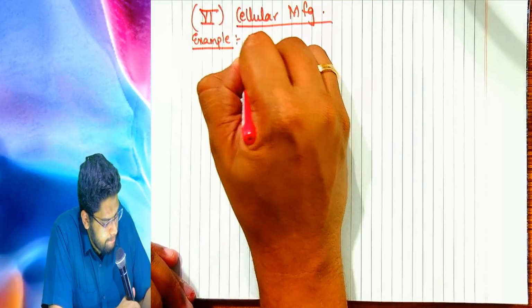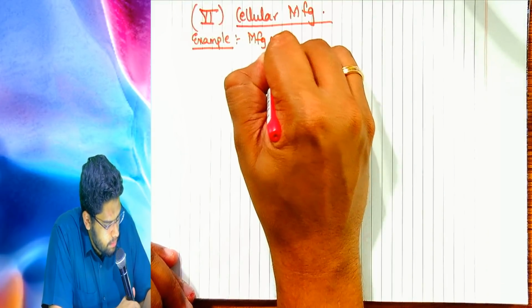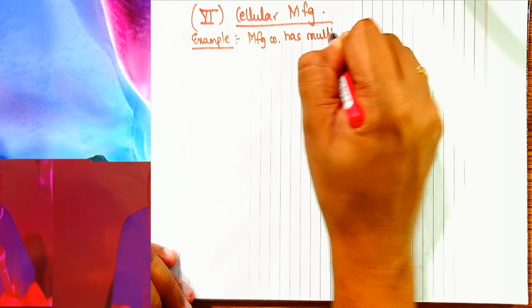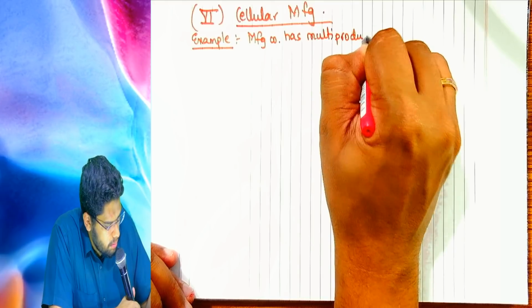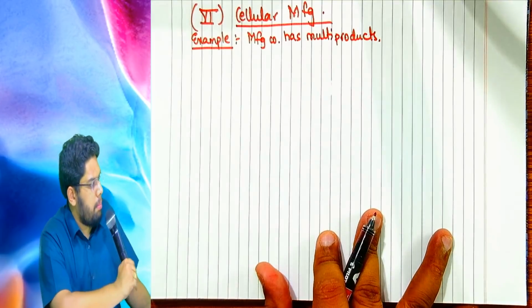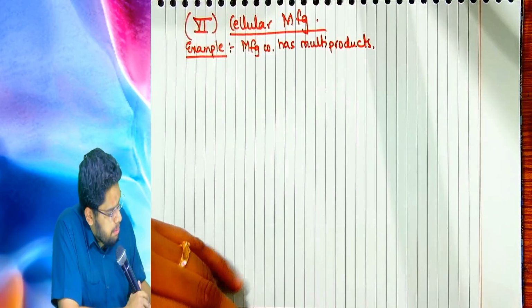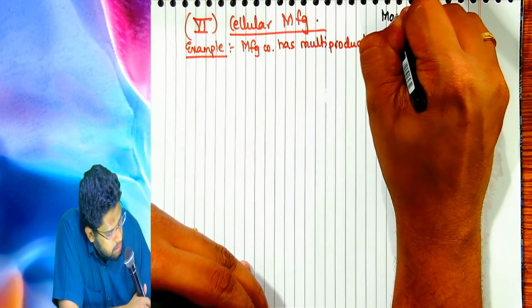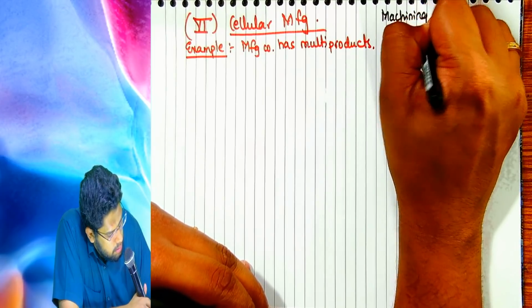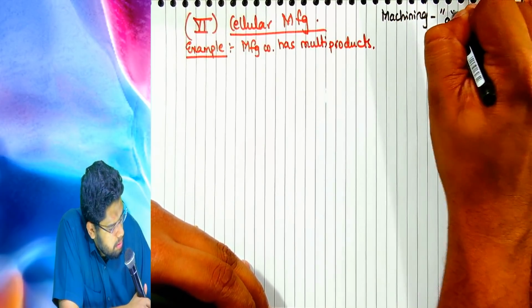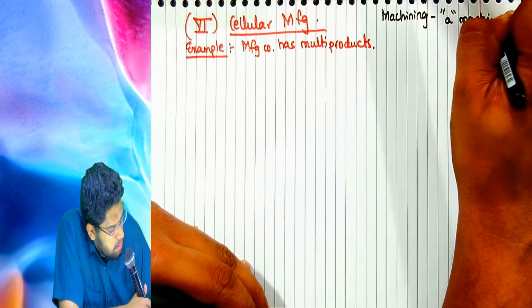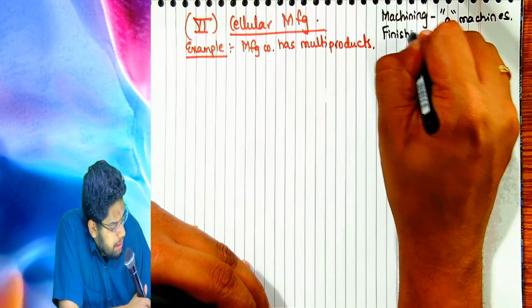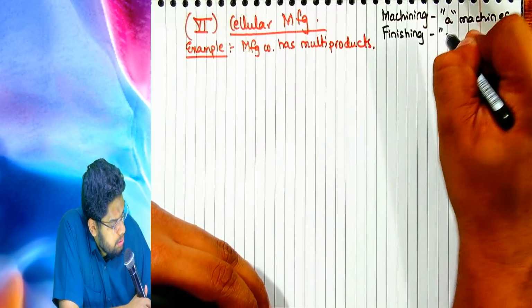Example, a manufacturing company has multi products. Machining, A machines are used.